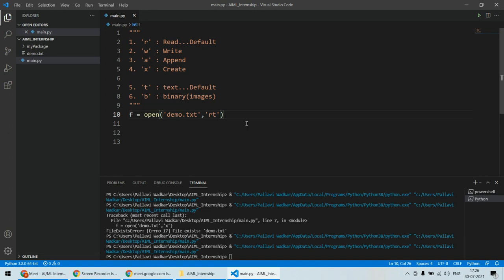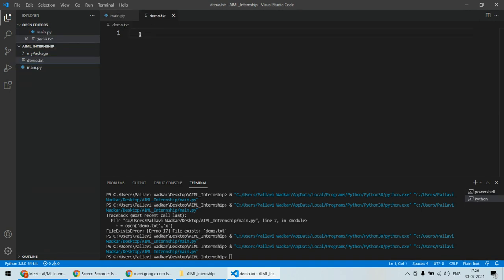First of all, we have seen how to use the read mode, W mode, append mode, X mode, T mode and B mode. So now we are ready to handle our files. The very first thing that we are going to deal with is how to read content from a previously made file. For example, I have this demo.txt file, and inside this particular file I have some content, and I want to read the content from this file.